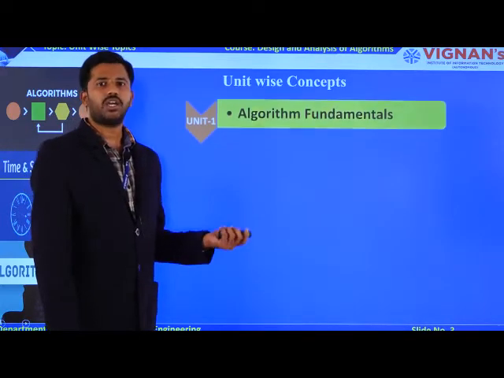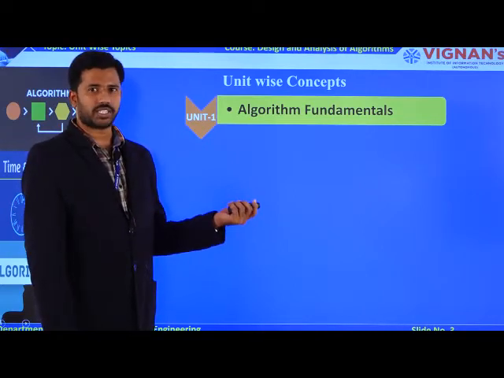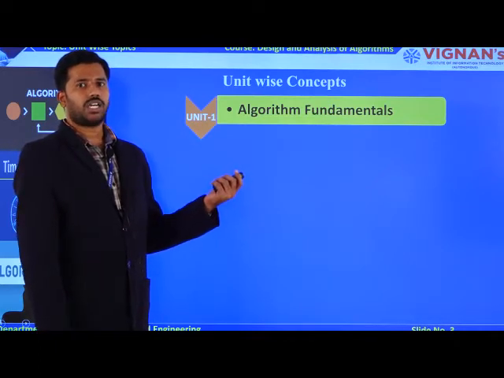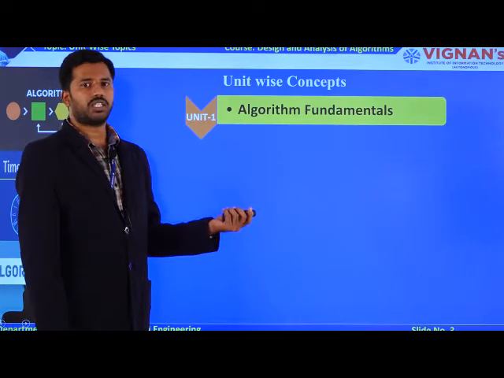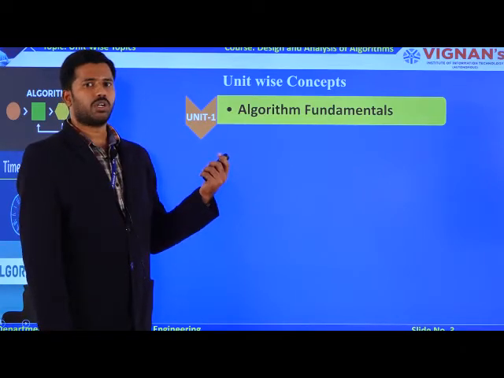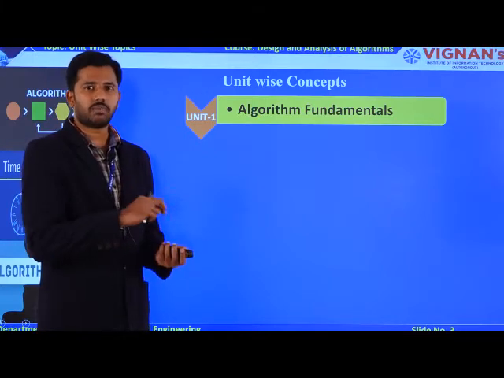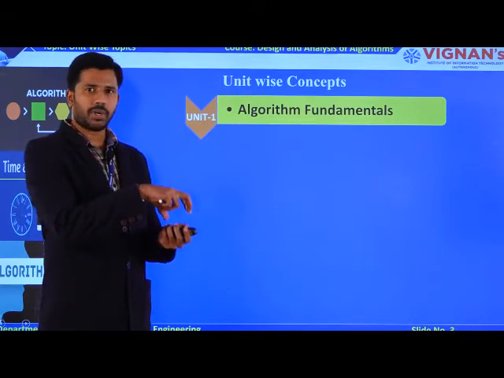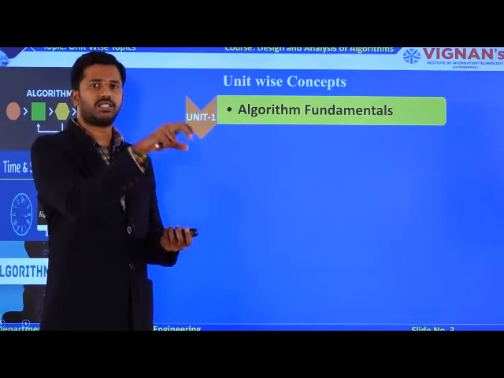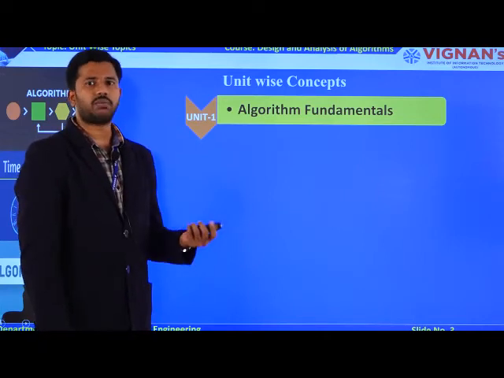In unit 1, you are going to have basic fundamental concepts like how to measure the time complexity, how to measure the space complexity, what is amortized analysis, and what are the linear sorting techniques which are available. These are the fundamental concepts in unit number 1. To learn the advanced concepts, fundamentals are very required. Why? Because algorithm is the fundamental thing. If the fundamental thing is ready, then ultimately various languages like C, C++, Java as well as Python can be used to develop that algorithm. That's why algorithm is the fundamental one.